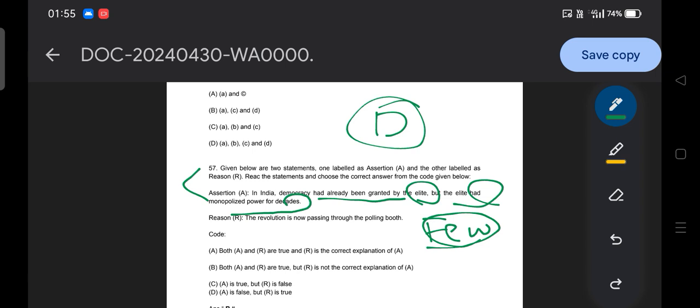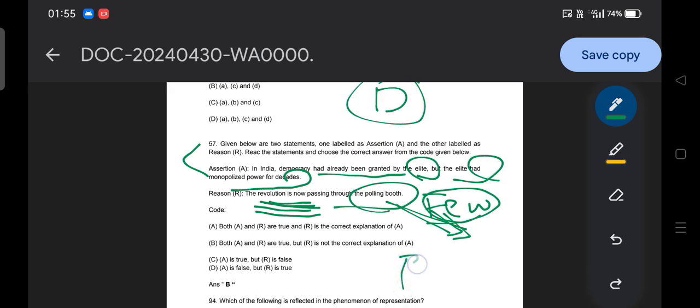Then, revolution is now passing through the polling booth. That means revolution is any kind of change in terms of the participation of people, change in terms of the government, change in terms of the nature of participation. So it is done by whom? The polling booth, or we can say through the electoral process. Okay, so both statements here are correct. So option B is the answer.